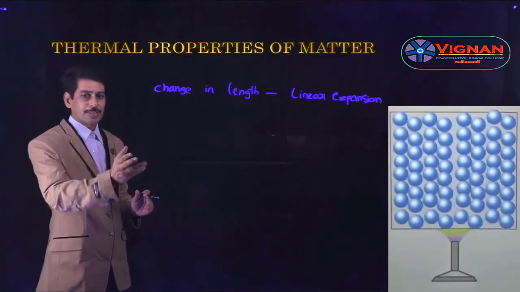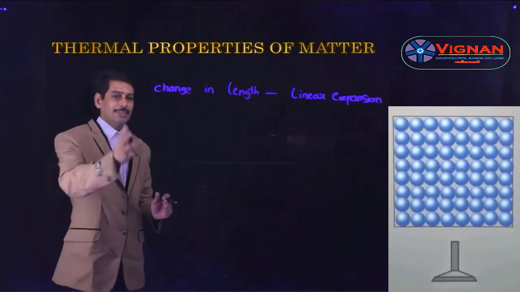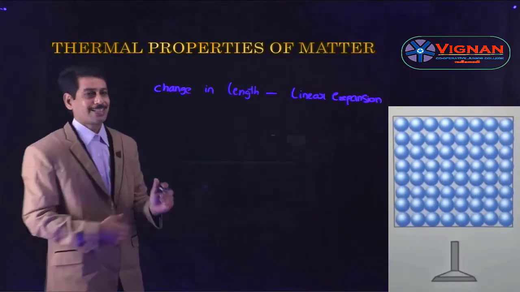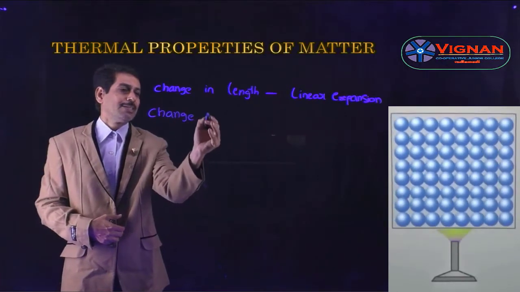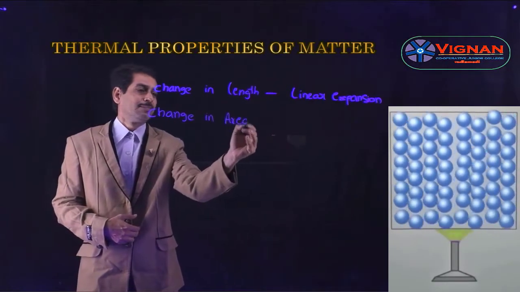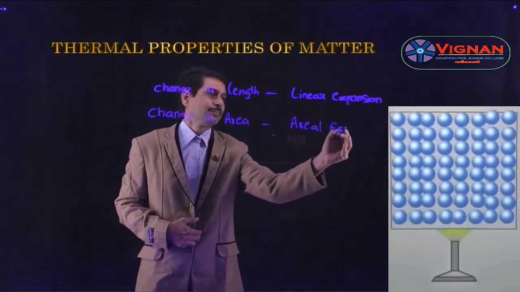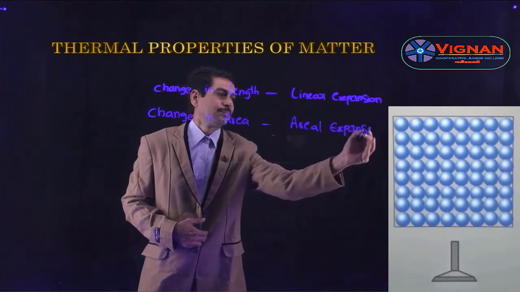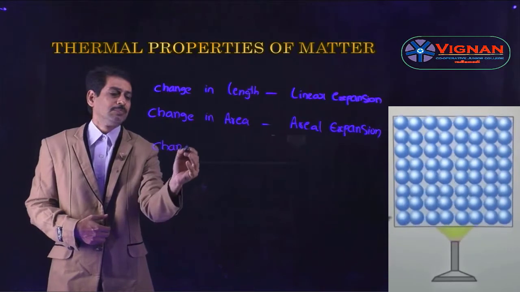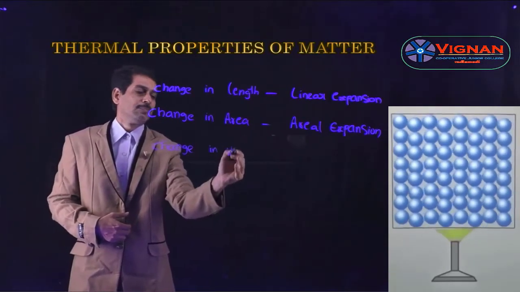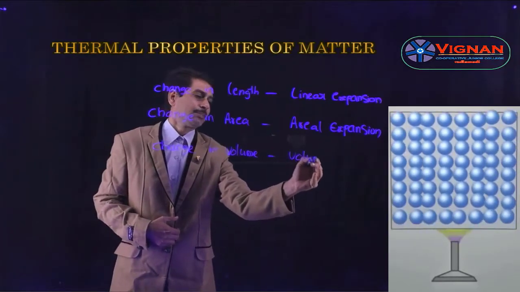So there may be change in length, or change in area, or change in volume. If there is a change in length, it is called the linear expansion. If there is a change in area, it is called the areal expansion. And if there is a change in volume, it is called the volume expansion.